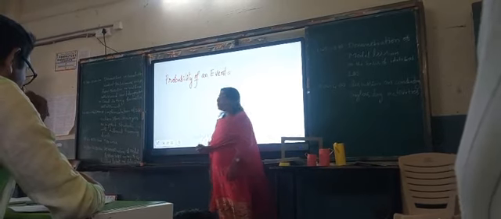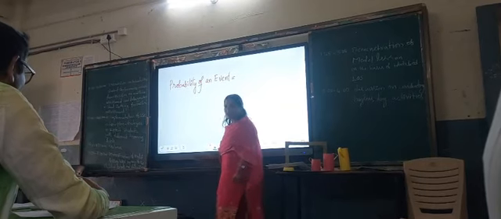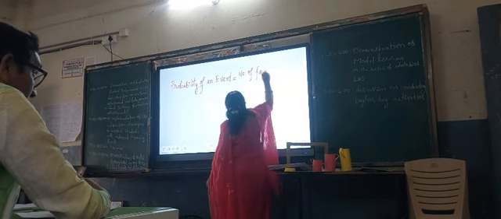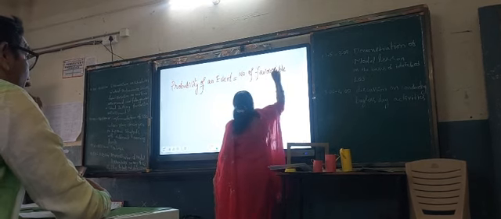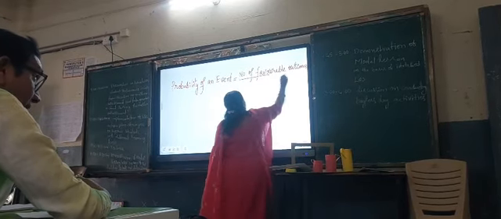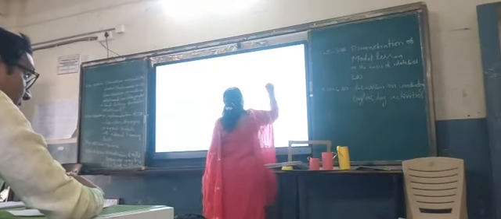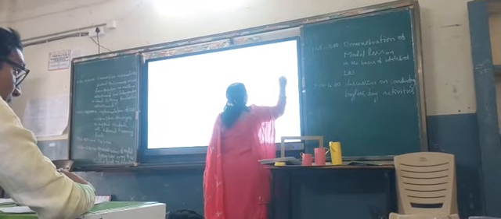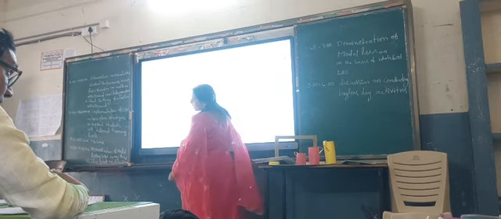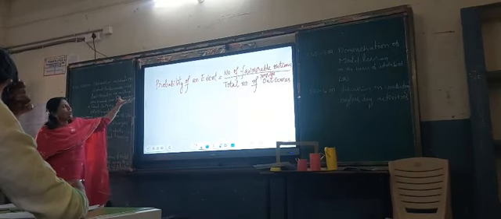What is it I have written here? Probability of an event is equal to number of favorable outcomes by total number of possible outcomes. Okay, so this is the formula to find the probability of an event.